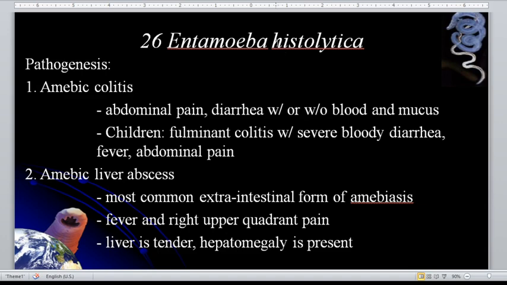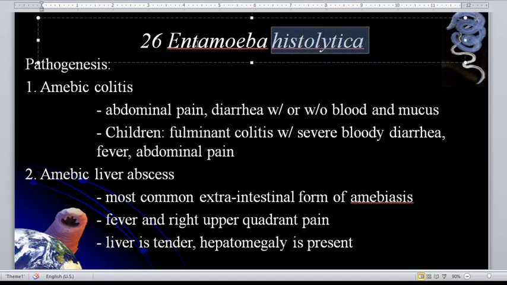Guys, take note, Entamoeba histolytica, it has the invasive form. Therefore it can destroy tissues. Take note of this word. Histo means tissues, right? Histology, study of tissues. Histo means tissues. The lytica represents lysis. So the Entamoeba histolytica, lysis of tissues. It is capable of lysing the tissue. Okay, I hope that is clear.